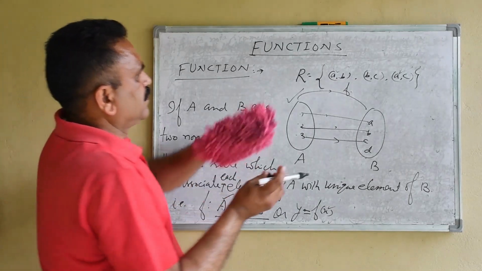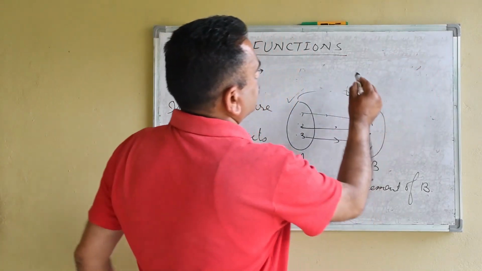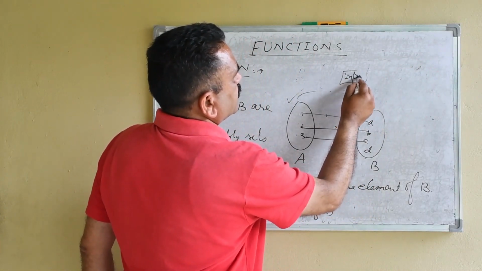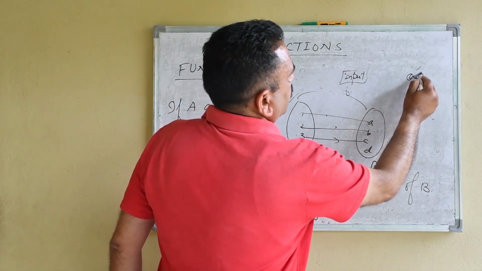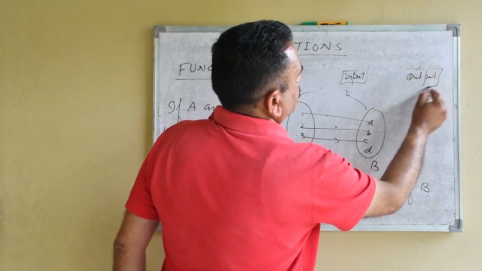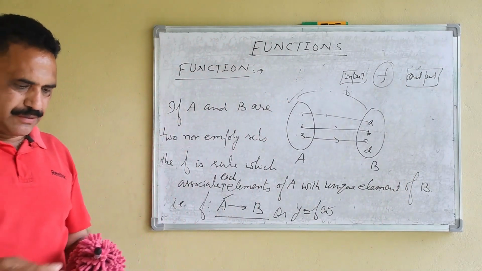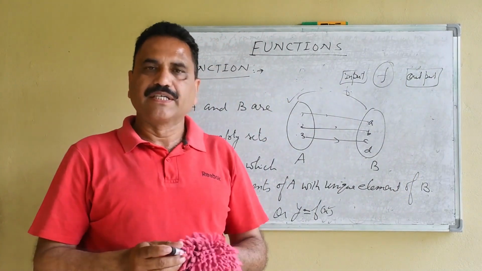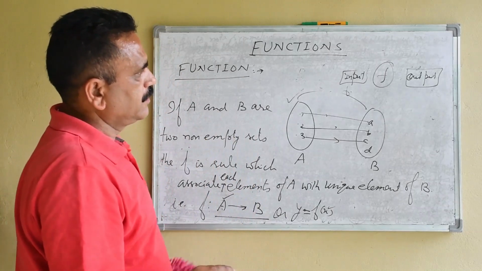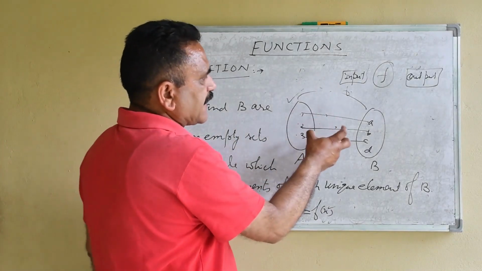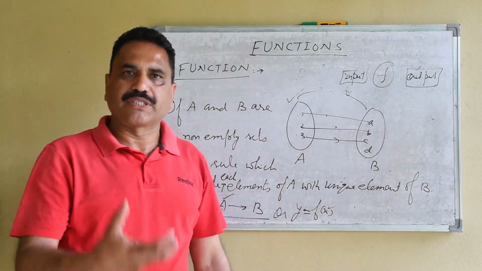Sometimes we can take it as two boxes, input and output. So f is a mathematical operation. A function is a mathematical operation which transforms some data into a different one.